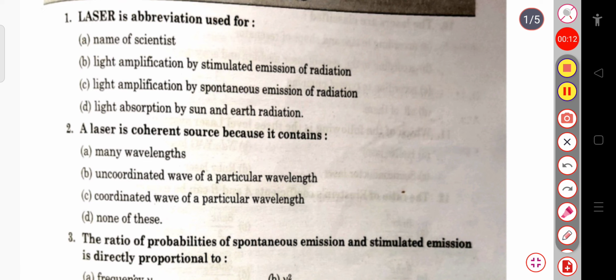Laser is the abbreviation used for name of the scientist, or light amplification by stimulated emission of radiation, or light amplification by spontaneous emission of radiation, or light absorption by sun and earth radiation. So here the correct answer will be the laser is the abbreviation used for the light amplification by stimulated emission